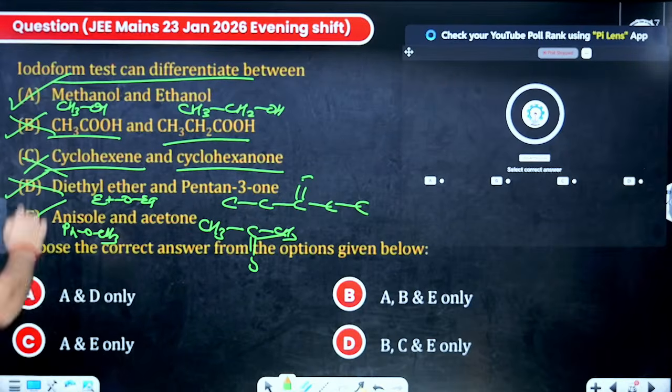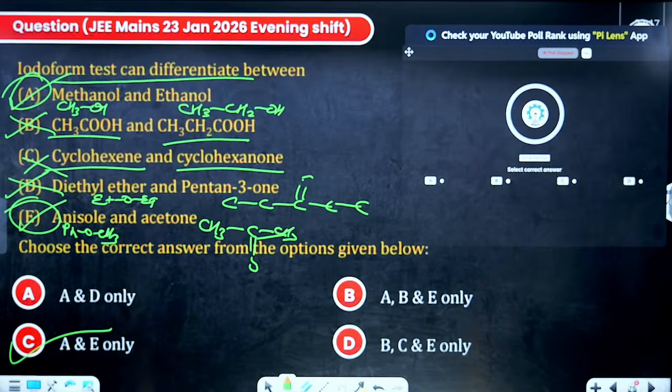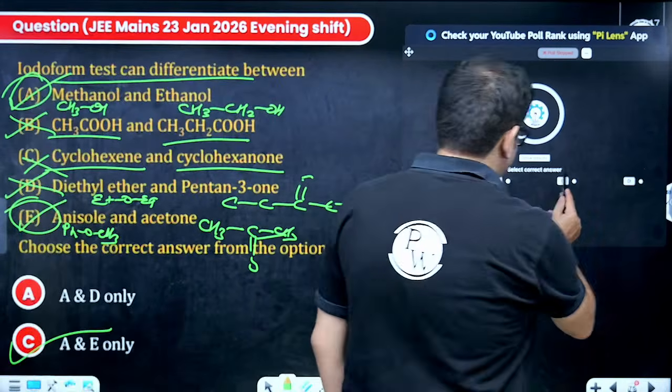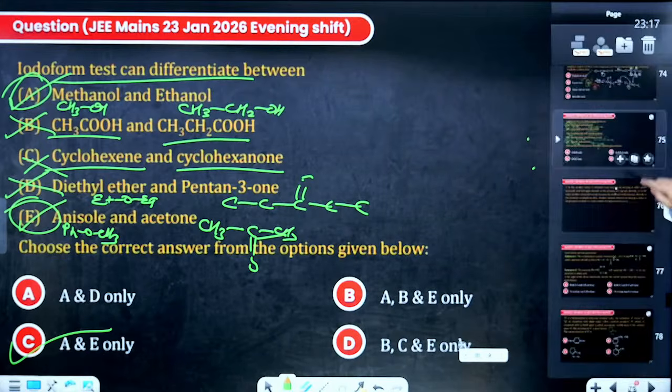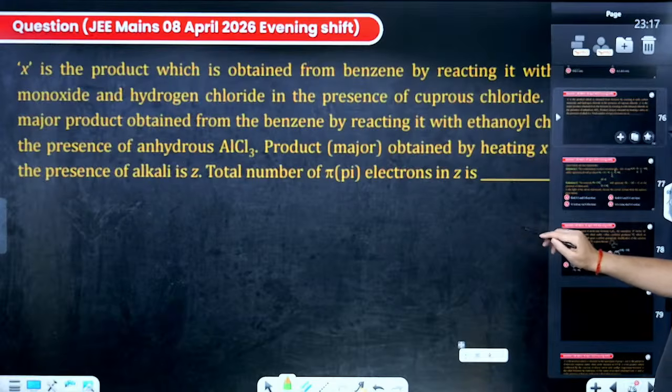So E is also an answer. So A and E can be distinguished. So A and E, option C, will be our answer. Let us check. Beta, the percentage is less, but I hope after the discussion it is helping students.